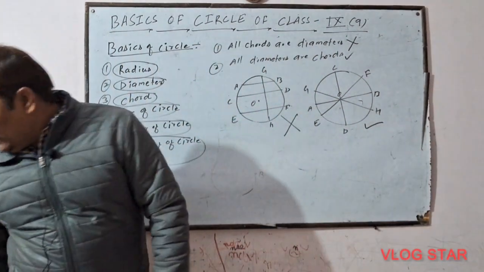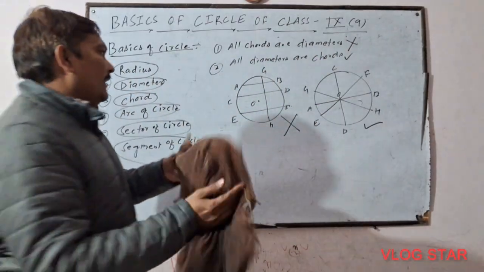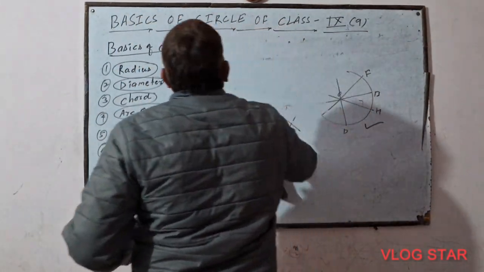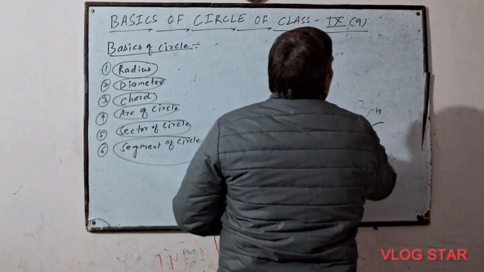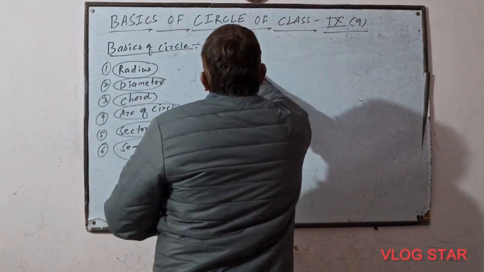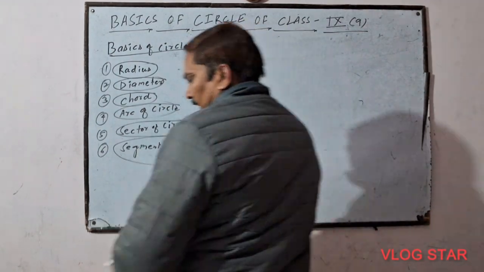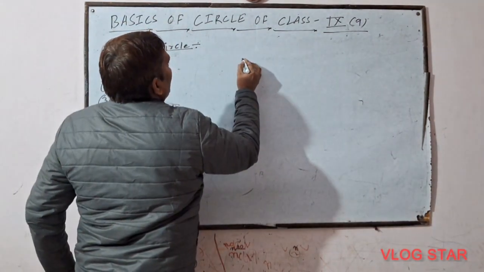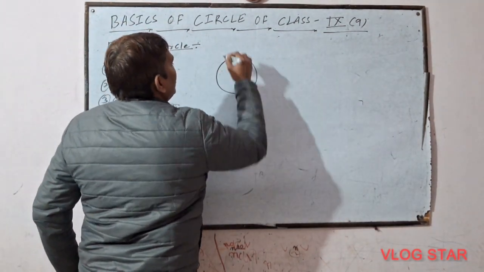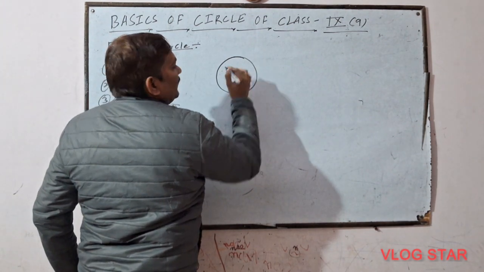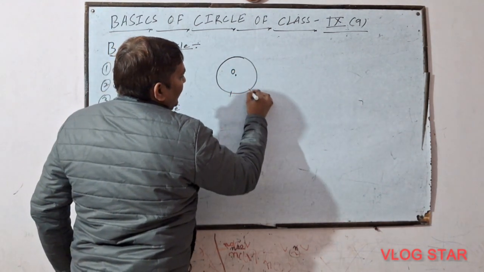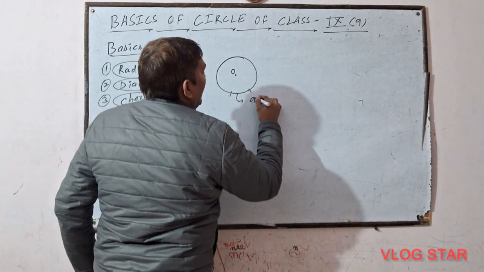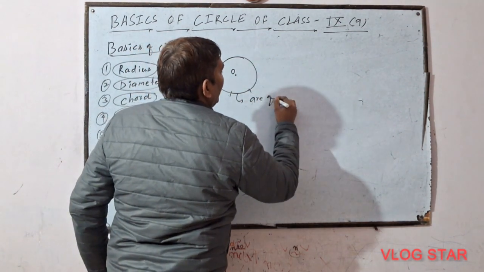Now the next concept, arc of circle. What is arc of circle? Any part of circle is called an arc of circle. This is the circle, this is the center of circle. Any part of circle is called arc of circle.